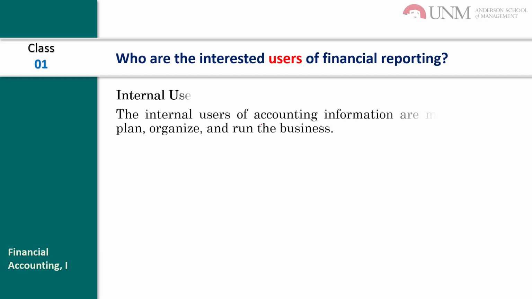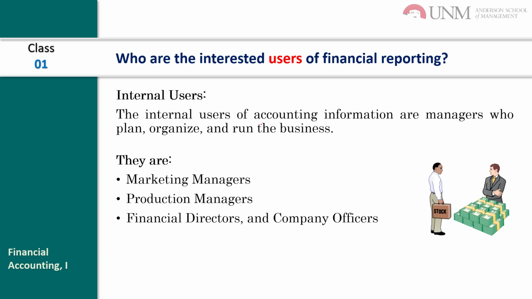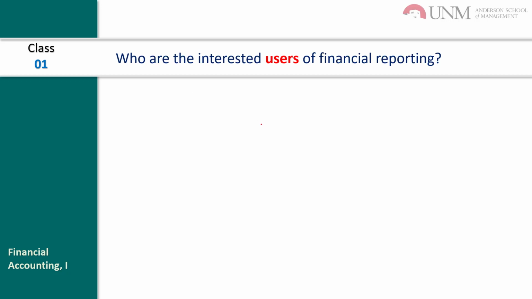There are two groups of users of financial reporting. The first one is the internal users. Who are the internal users? The internal users of accounting information are managers who plan, organize, and run the business, such as marketing managers, production managers, financial directors, and company officers.